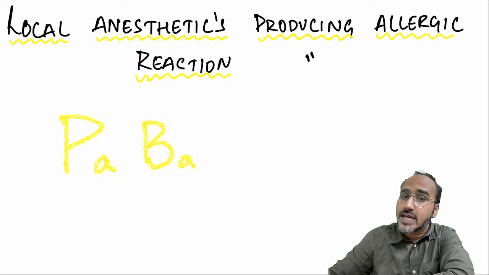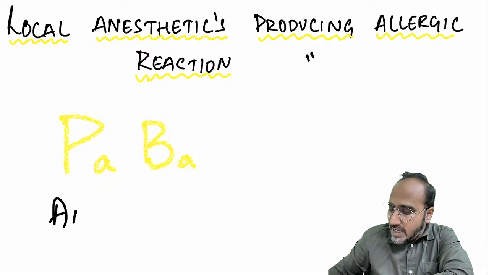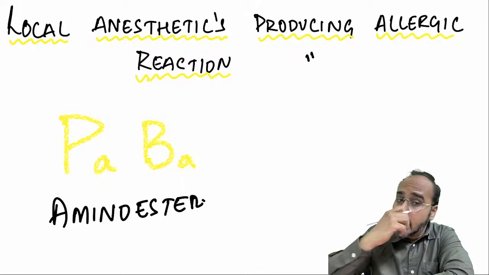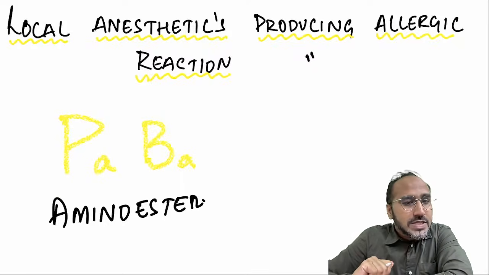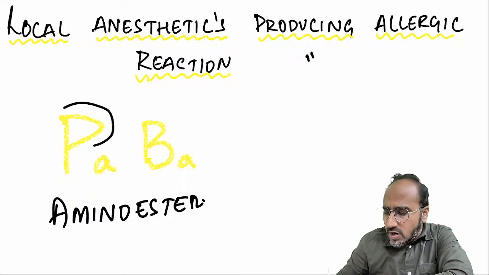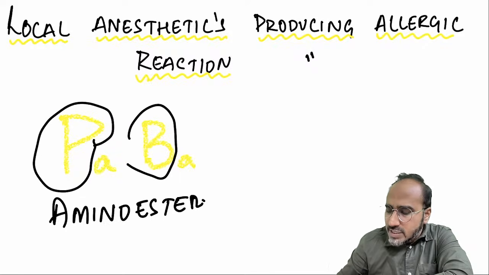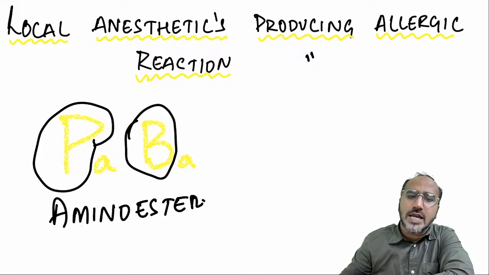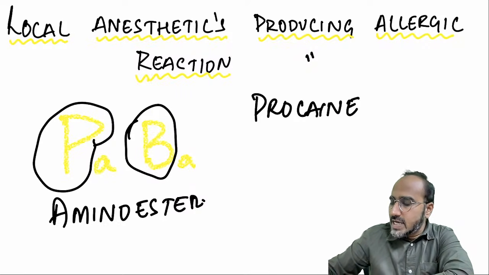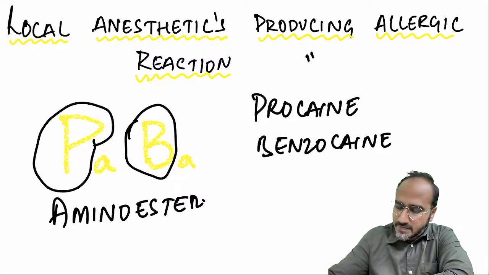And which local anesthetic can cause allergic reaction? These are usually the amino ester local anesthetics. In the amino ester category, guys, which two amino esters can cause allergic reaction? Remember, if you look at the spelling of PABA, P-A-B-A, concentrate on the P and the B. The amino esters starting with P and B can cause allergic reaction. P stands for what, guys? Procaine can cause allergic reaction, and B stands for benzocaine, which can cause allergic reaction. Okay?